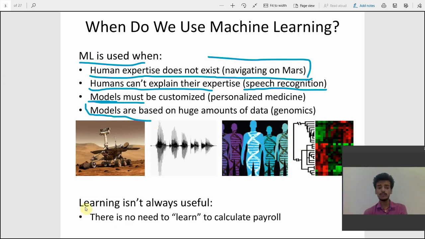Learning isn't always useful. For example, we can't use machine learning for tiny tasks like calculating payroll, because in calculating payroll there are only simple calculations like addition and subtraction. So we don't actually need machine learning models to calculate a person's payroll or something like this.